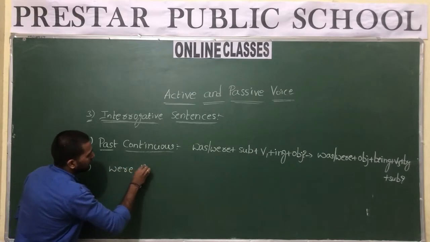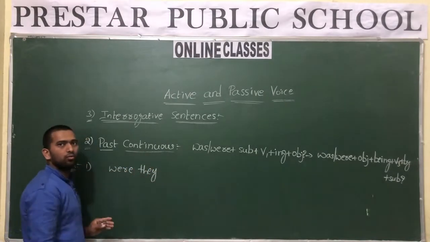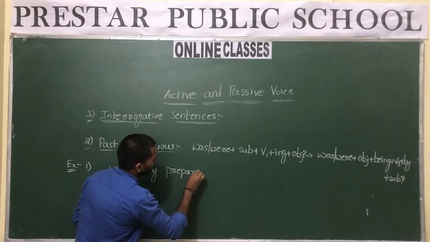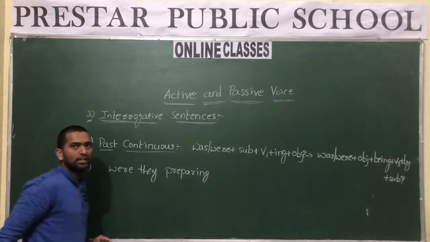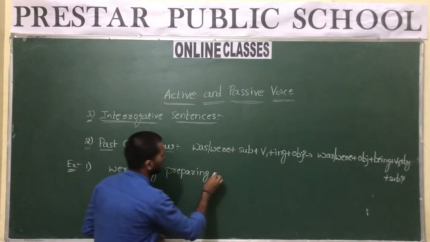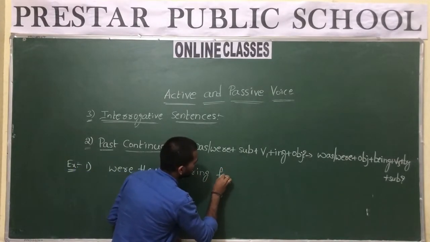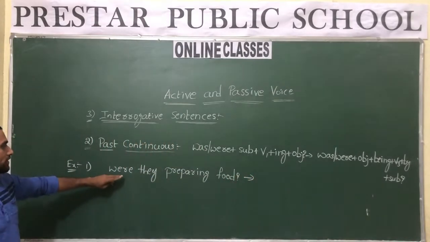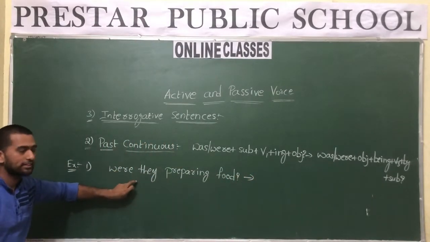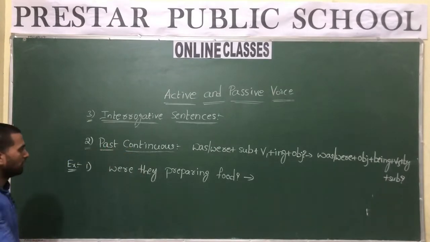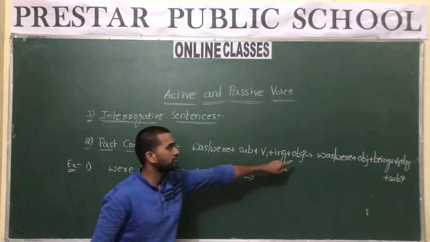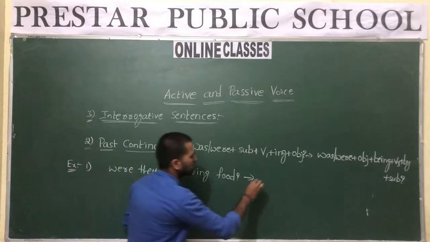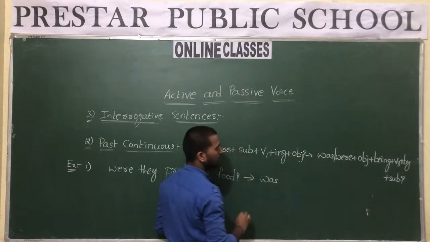Were they preparing food? Let us take this. Were they preparing food? This is an interrogative sentence which is in the form of past continuous tense. So convert this into passive voice by using this structure. Now food is singular, so we use was. After the helping verb comes the object.